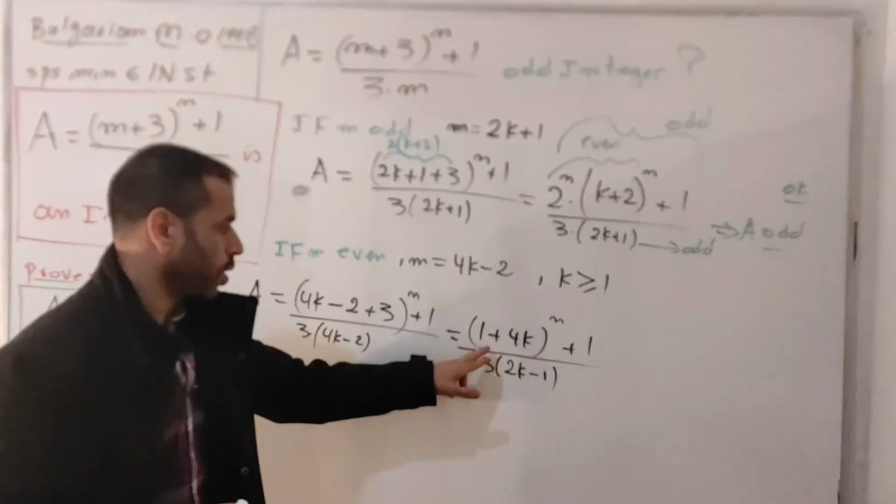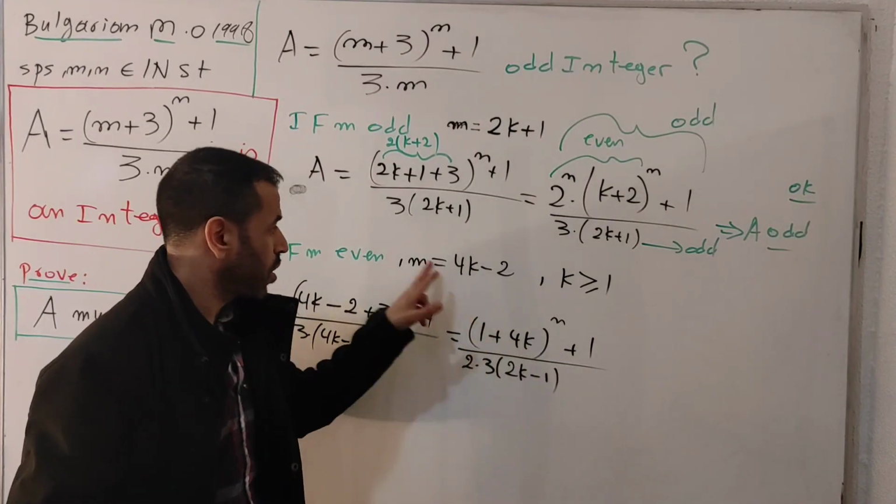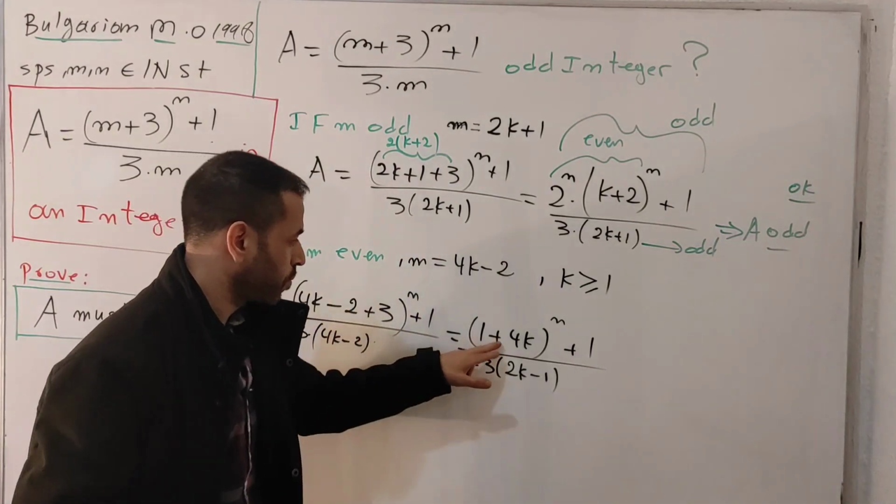Now I'm going to apply the binomial expansion here, as I did in the previous example.